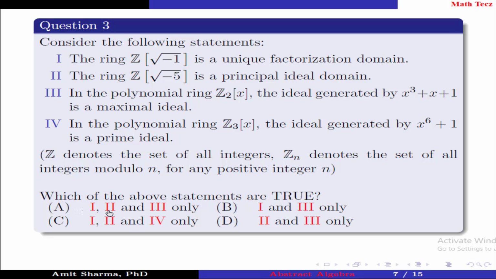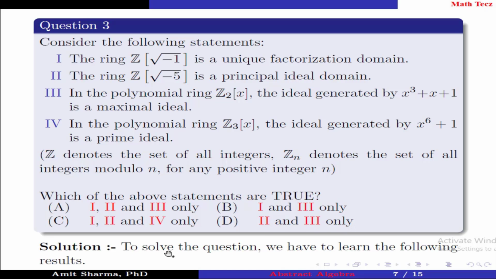Option A, 1, 2 and 3 only. Option B, 1 and 3 only. Option C, 1, 2 and 4 only. Option D, 2 and 3 only. To solve the question, we have to learn the following results.